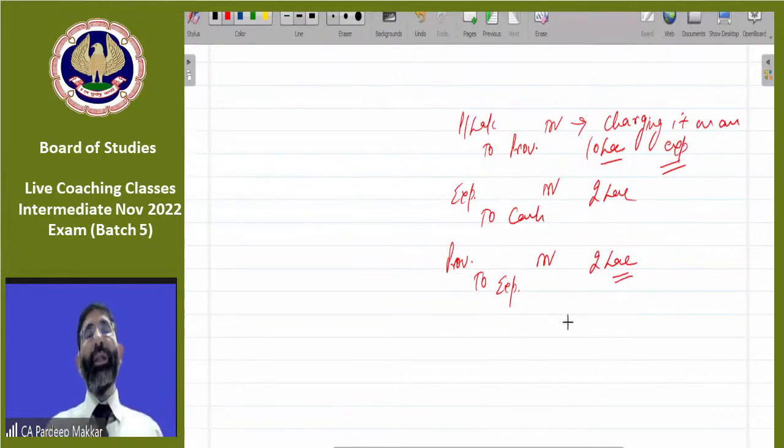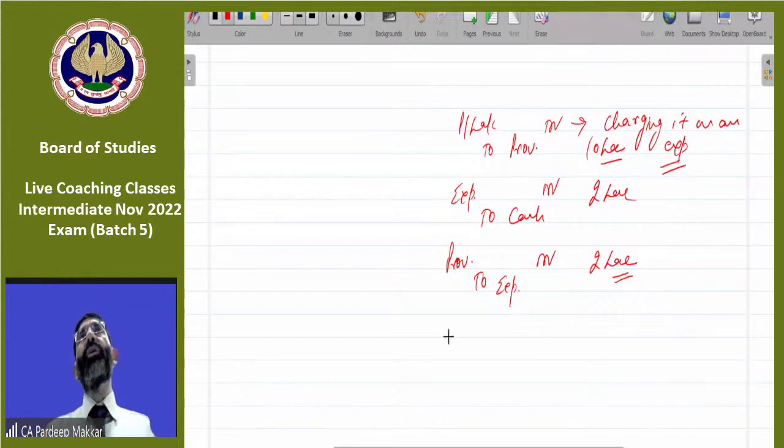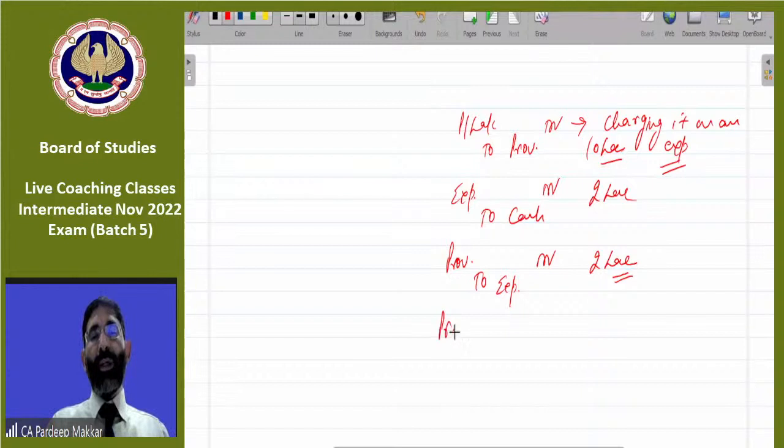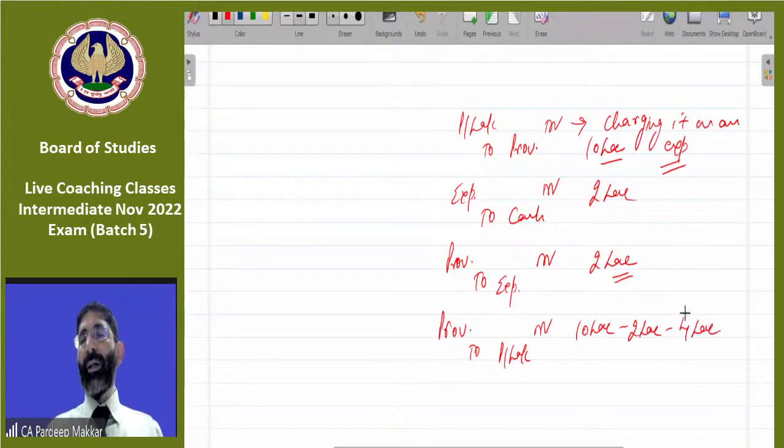Now at the end of the year, we have to recheck the provision once again. If we think that a provision of only 4 lakh is required at the end of the year, we will reverse the provision account debit to profit or loss account. 10 lakh was the opening provision, minus 2 lakh already adjusted, minus 4 lakh to be carried forward.